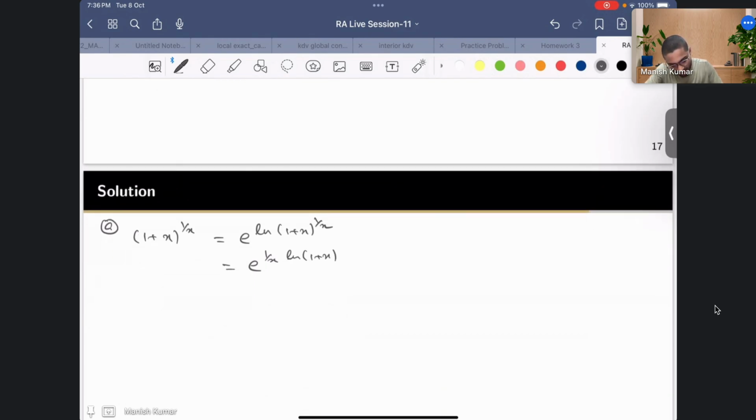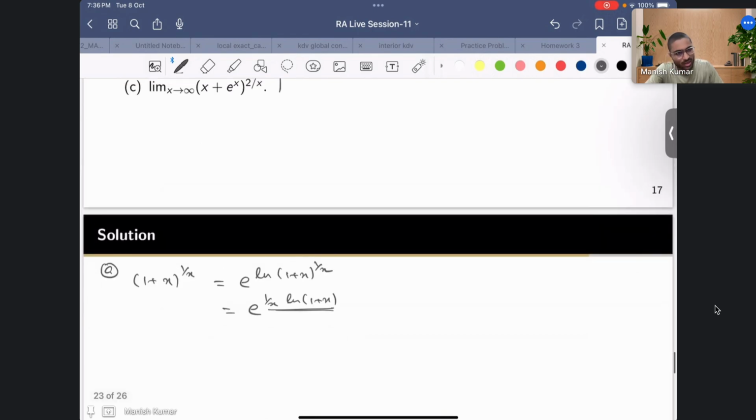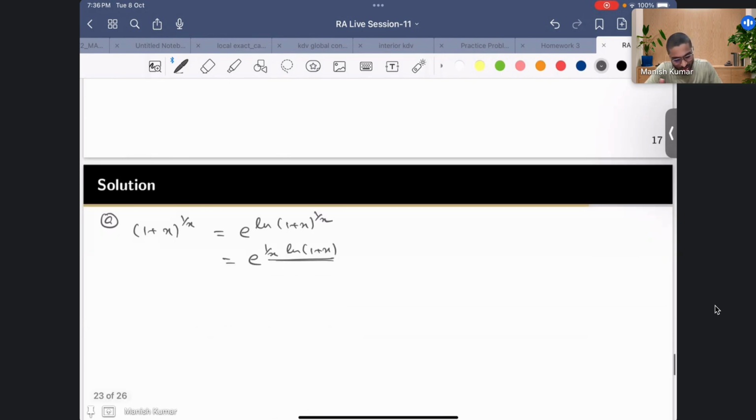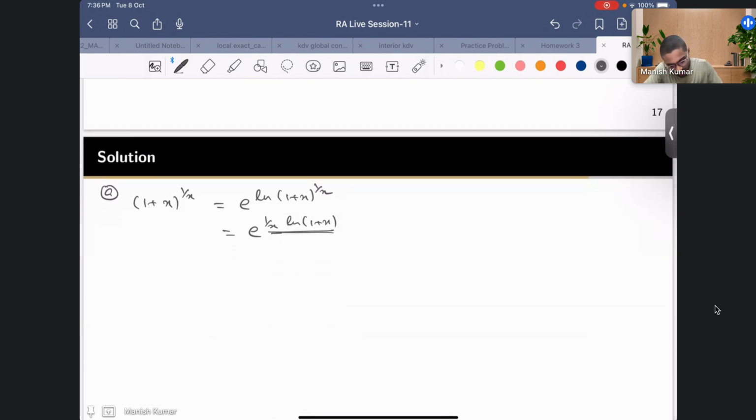Now I'll try to expand this one. And you remember that I'll have to take x going to 0, so that we have to keep in mind. So let us try to expand this one. Maybe I can first write somewhere else. Let me write it here again. I'll use series expansion. So I'm expanding it about x equal to 0, right? Let me say this is f of x, ln of 1 plus x.